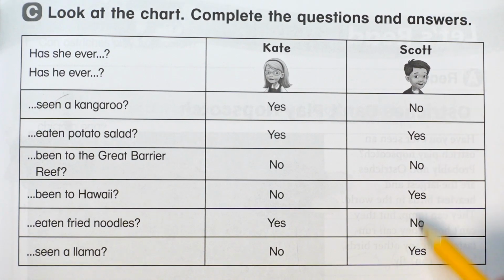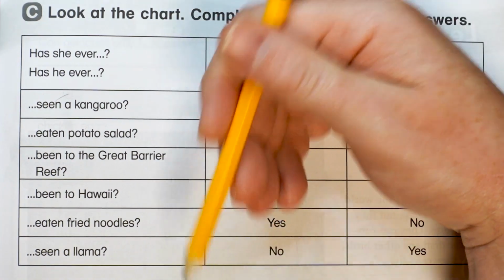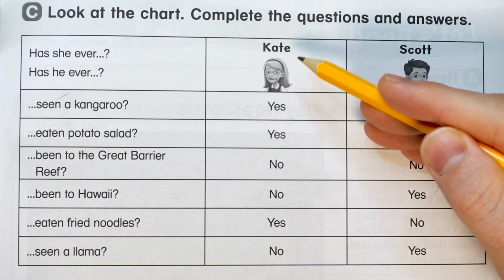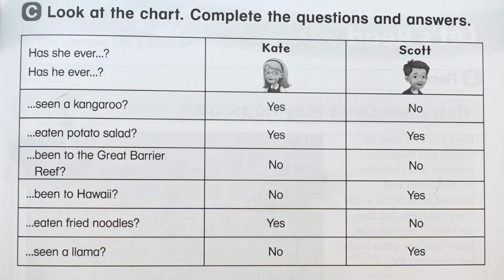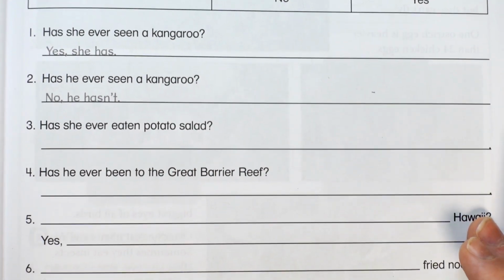Here are Scott's answers. So we're going to use their answers to answer the questions down here, which are either yes, he has, no, he hasn't, yes, she has, no, she hasn't. That's it. All right, I'm gonna move this up. You can look at the chart or you can look at it in your book as we go.